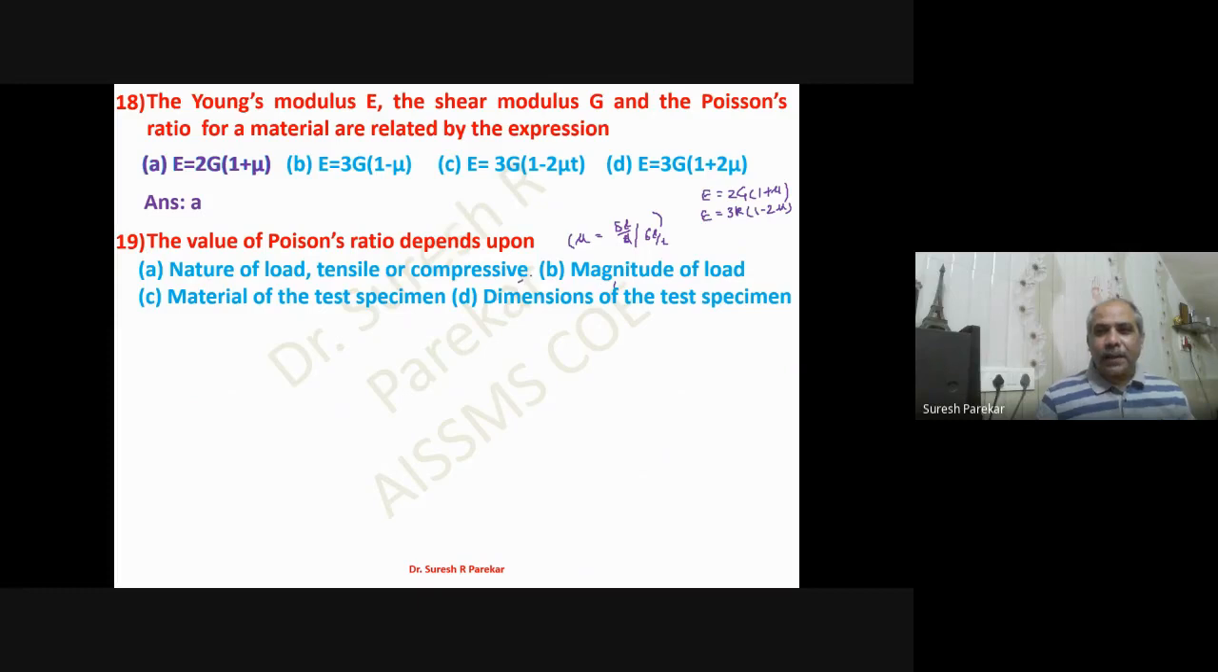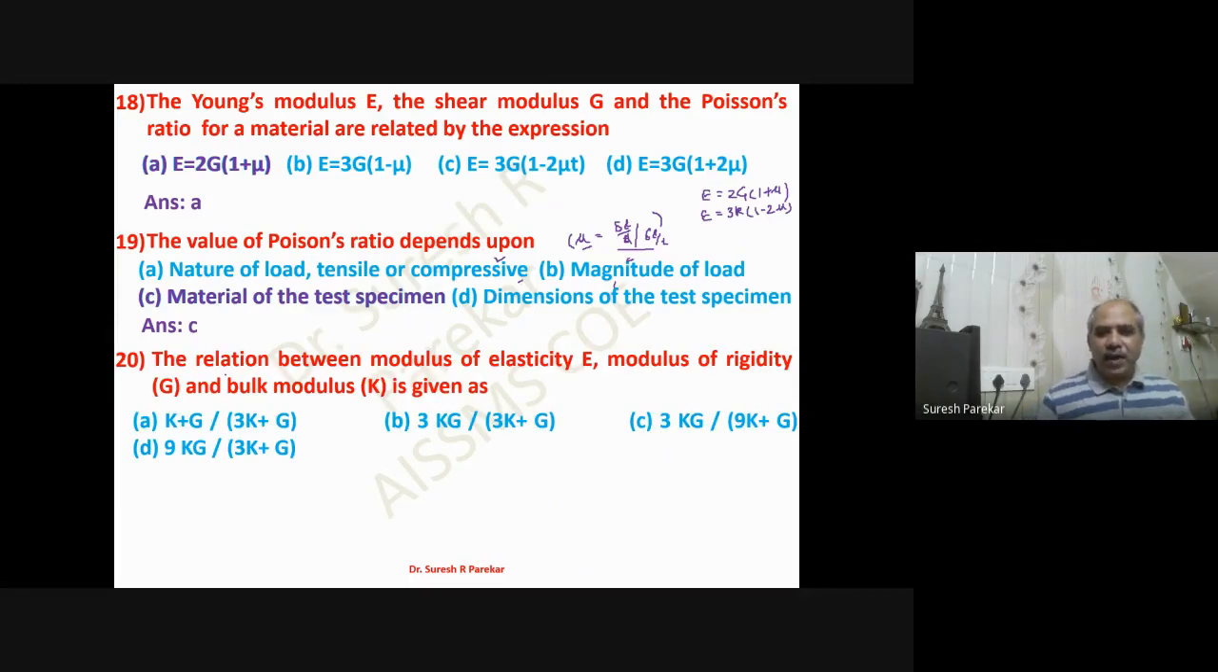But if I talk about the mu formula, then I can say it depends upon the material of the test specimen. So actually we can have all these options correct. Here we have mentioned C, that is material of the test specimen. But if we see in detail, then it depends upon dimension also. Delta L depends upon your compressive or tensile force, so it depends upon magnitude also. That is all we can say.